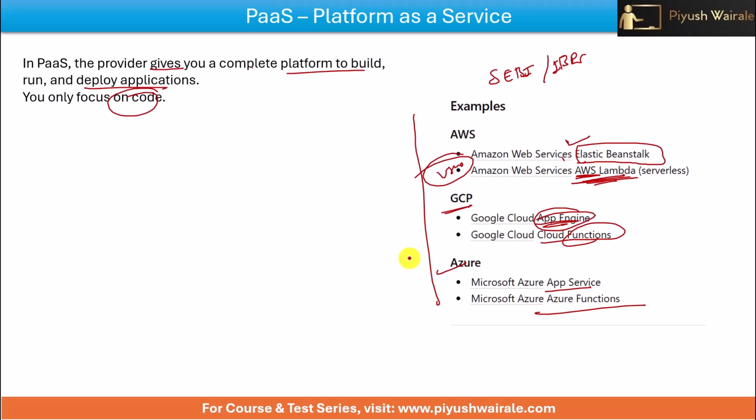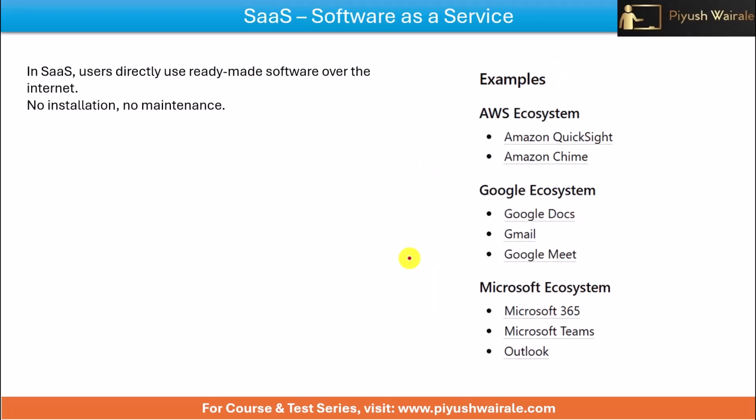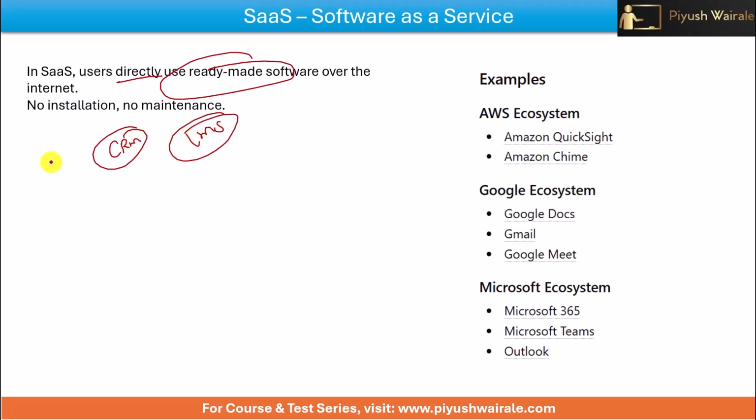Okay. Now here we have software as a service. In software as a service, users directly use ready-made software over the internet. For example, Google Docs or Microsoft Office are examples of software as a service, or any CRM here or any LMS here is basically what? Software as a service. So no installation is required, no maintenance is required. So you can see the examples here: Amazon QuickSight, Amazon Chime. In the case of Google ecosystem, you can see Google Docs, Gmail, Google Meet. All these are basically software as a service.